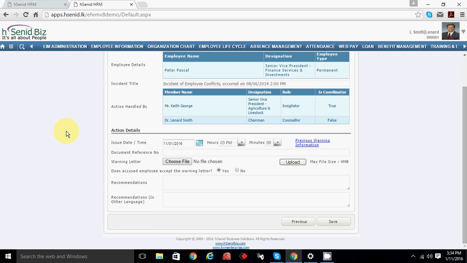Consecutively. Here, in manage incident, the admin person will issue a warning letter, and he is assigning some person to follow up whether he has accepted the warning letter or not. Assigning a person, let's say Smith, assigning a panel.